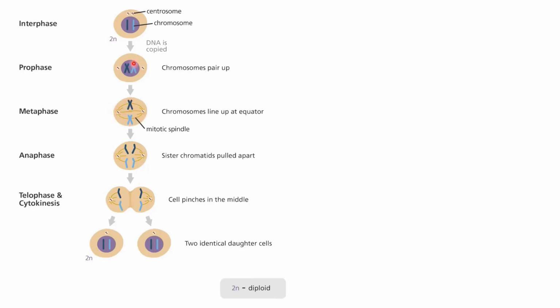Spreads across the cell, these duplicated chromosomes which were paired up actually line up on this plate, on the center of the cell. This center of the cell is called the central plate, the metaphase plate or the equator. So this is going to line up here because these fibers are going to attach with these chromosomes, right? Now, once they attach with these chromosomes, they are going to the opposite poles of the centrosomes.